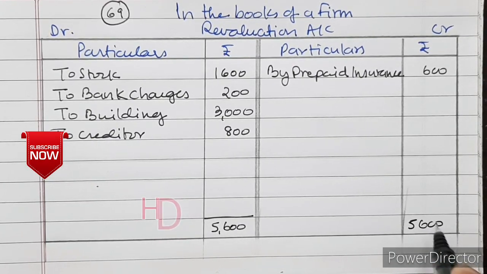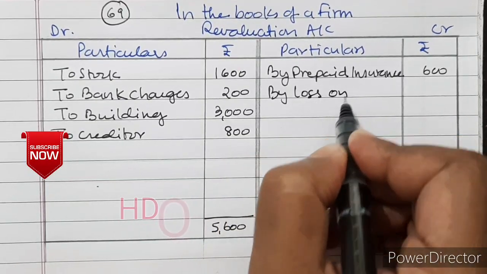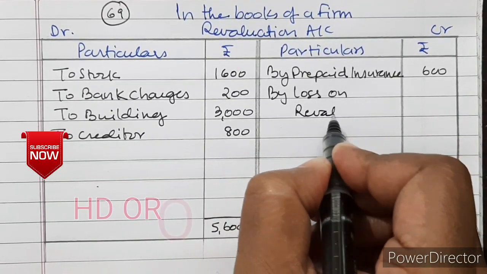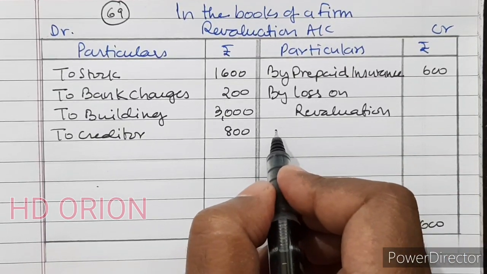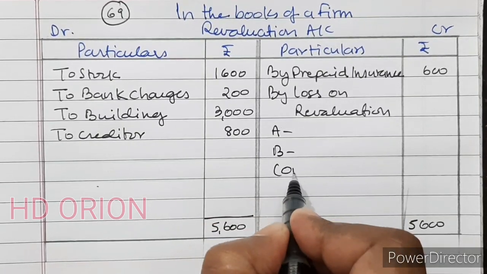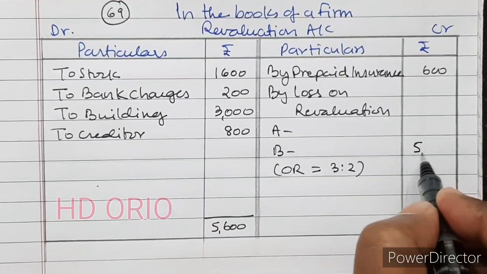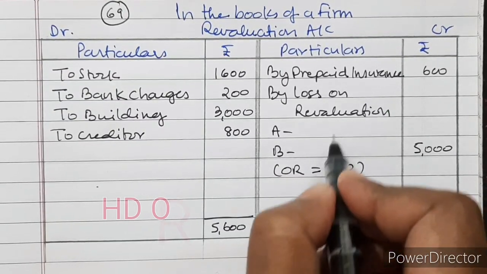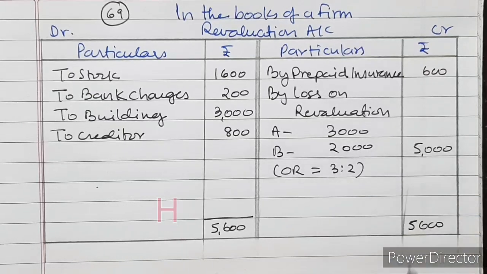Here also 5600. So by loss on revaluation, it will go to old partners A and B in their old ratio. A and B old ratio is equal to 3:2. Loss is 5000. When we break it in this ratio, 3000 will go to A and 2000 will go to B.